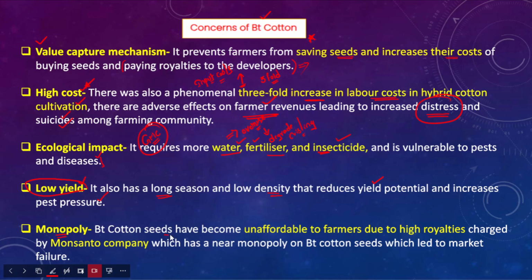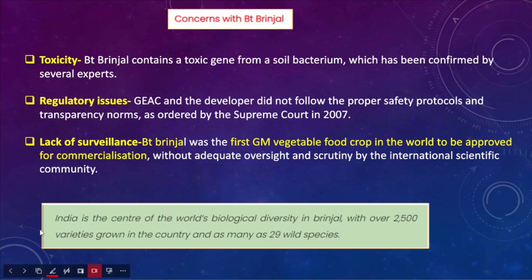BT cotton seeds have become unaffordable to the farmers due to higher royalties. Now farmers have to pay higher prices to purchase these BT cotton varieties. For example, earlier the Monsanto company that used to produce BT cotton used to charge higher prices from the farmers to purchase BT cotton seeds. In fact, Monsanto has a near monopoly over the BT cotton seeds, which led to the total market collapse. So these are the major concerns associated with the BT cotton varieties in India. After that, there are certain other concerns with BT brinjal as well.